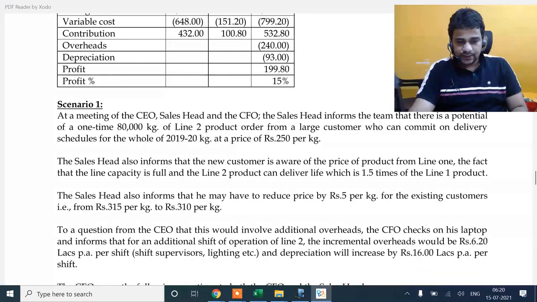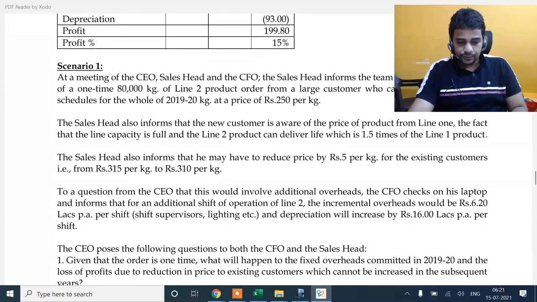To a question from the CEO on whether this would involve additional overheads, the CFO checks on his laptop and informs that for an additional shift of operation, overheads will be 6.2 lakhs per annum per shift and depreciation will increase by 16 lakhs per annum per shift.